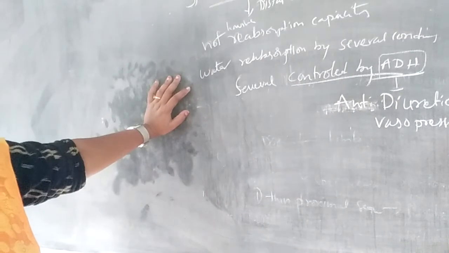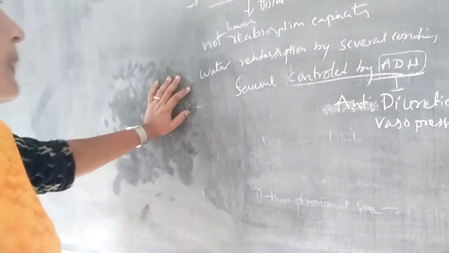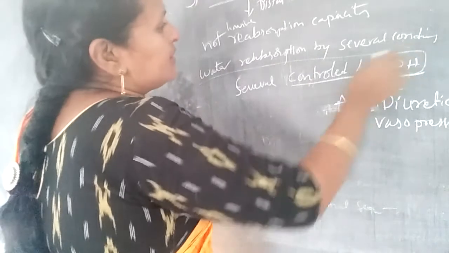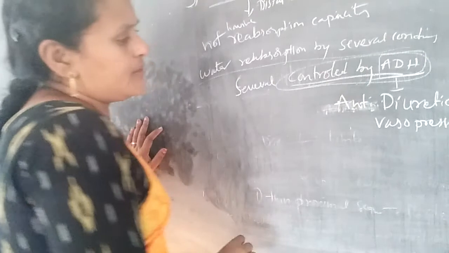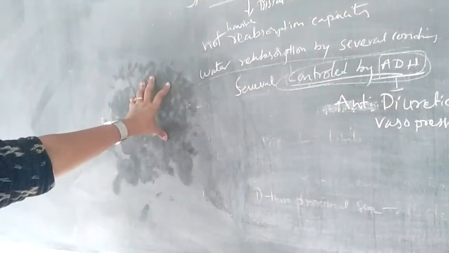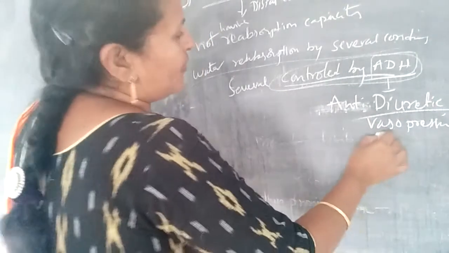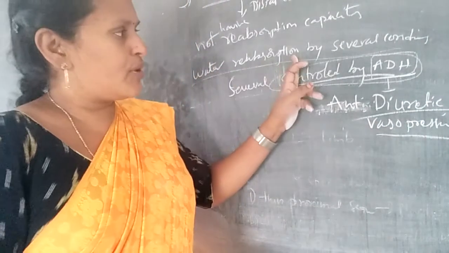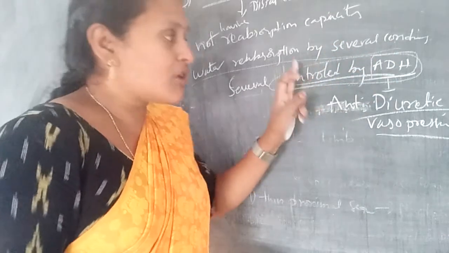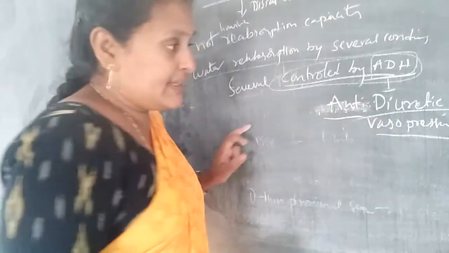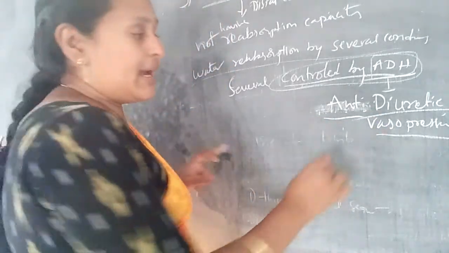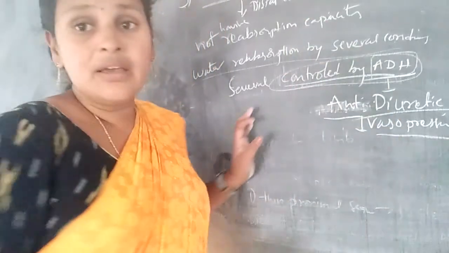Water is reabsorbed under several conditions, but it is also controlled by ADH. So what is ADH? ADH is the antidiuretic hormone. It is also called vasopressin.